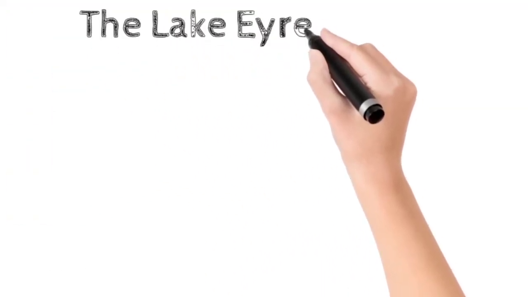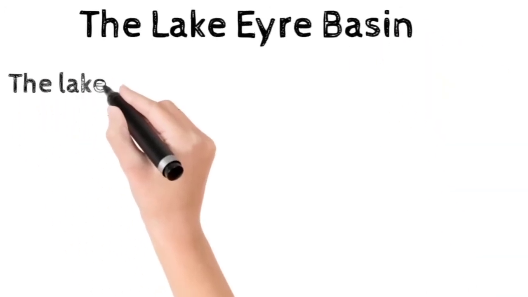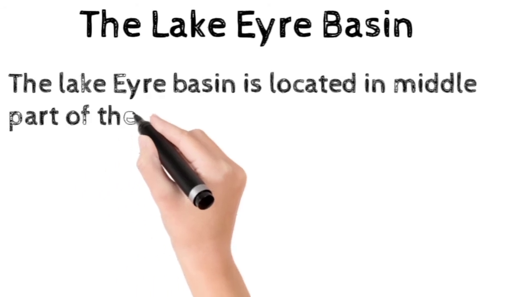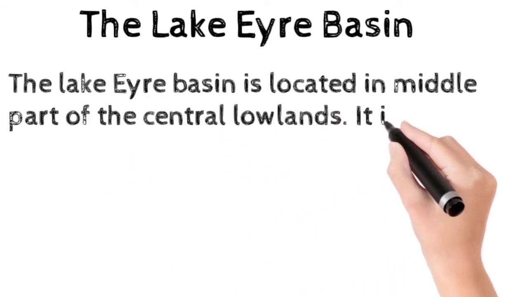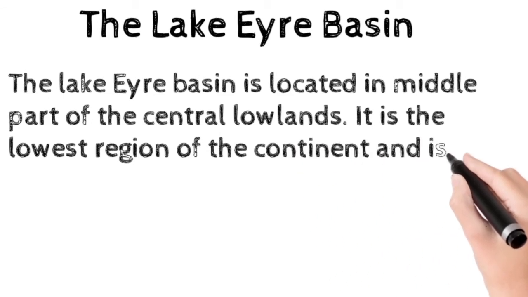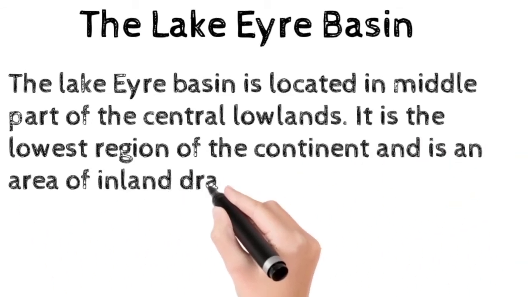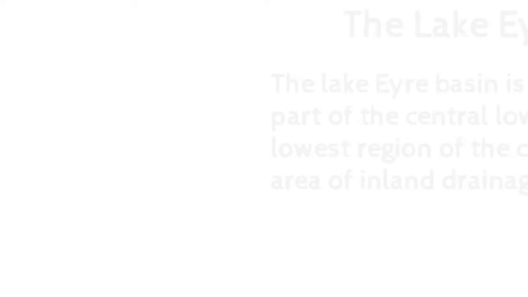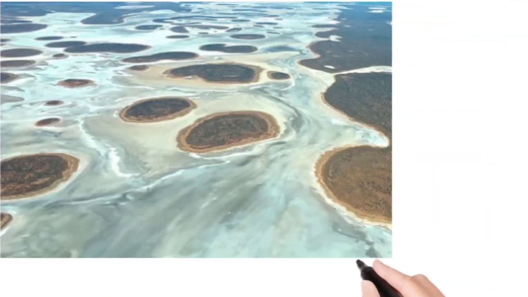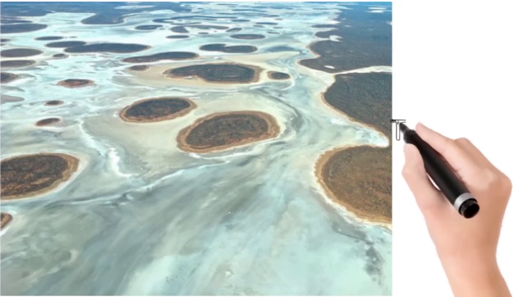The Lake Eyre Basin. The Lake Eyre Basin is located in the middle part of the Central Lowlands. It is the lowest region of the continent and is an area of inland drainage. The picture now coming is of the Lake Eyre Basin.